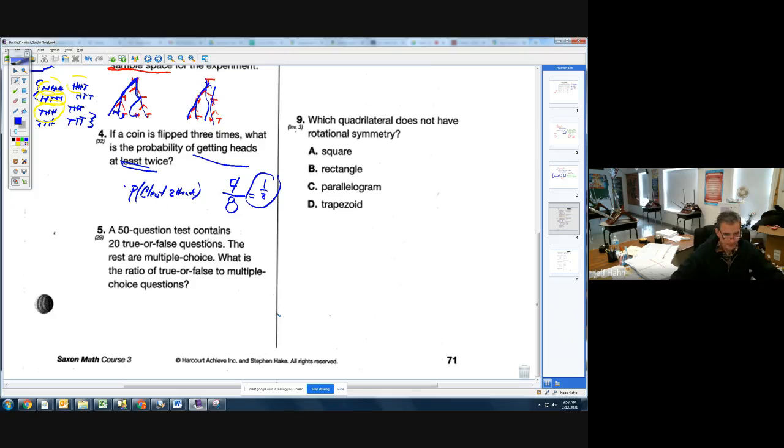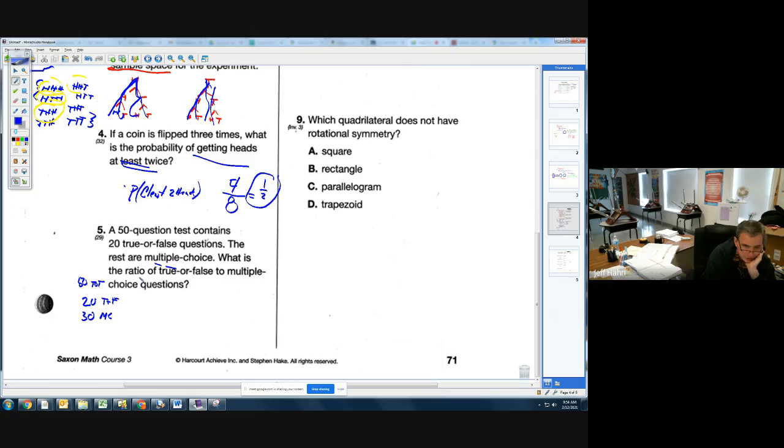Question number 5. A 50-question test contains 20 true or false questions. The rest are multiple choice. What is the ratio of true or false to multiple choice? So let's do this. Let's write this down here. Okay, I have 20 true and false questions. I'm just writing down information. I have 50 total questions. And that means if the rest are multiple choice, if I have 20 true and false and 50 total, the rest, there are 30 left over, because 20 plus 30 gives me 50, that has to be my multiple choice. So this is the information I know.